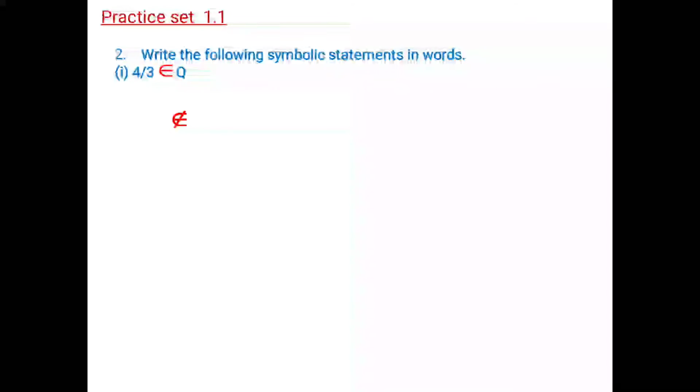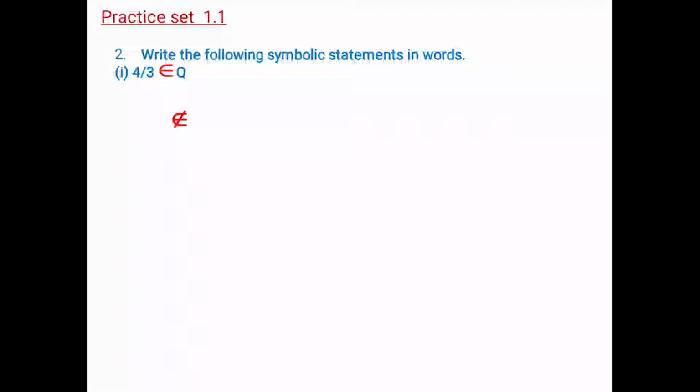Now next is question number 2. Write the following symbolic statement in words. 4 upon 3, now this symbol is there. Okay, it is called belongs to. So 4 upon 3 belongs to Q. Actually it's a Greek letter called epsilon. Okay, so it's a capital epsilon, but here in mathematics we call it belongs to. So 4 upon 3 belongs to Q. Q is nothing but the rational numbers. Okay,